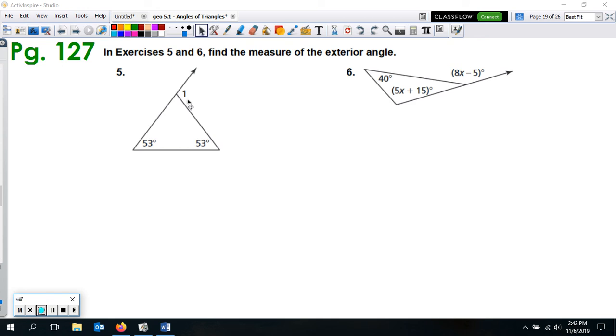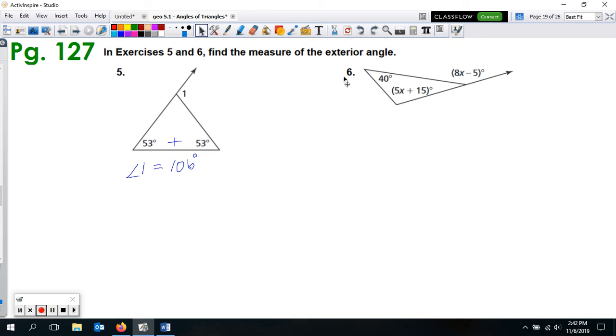Alright, so hopefully you have an answer for 5. Again, the exterior angle 1 is going to be the sum of the two non-adjacent interior angles. That's these two right here, 53 and 53. We just have to add those together, and that's going to equal what 1 is. 53 plus 53 is 106 degrees. That's what you should have for number 5.